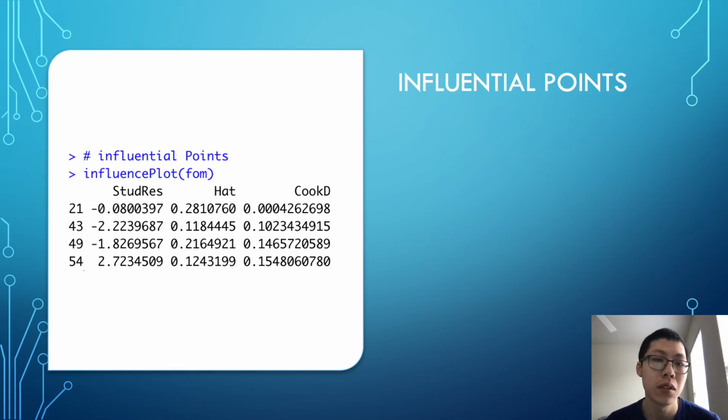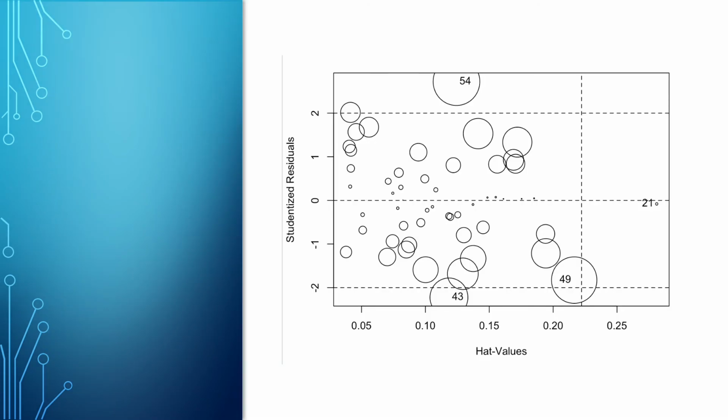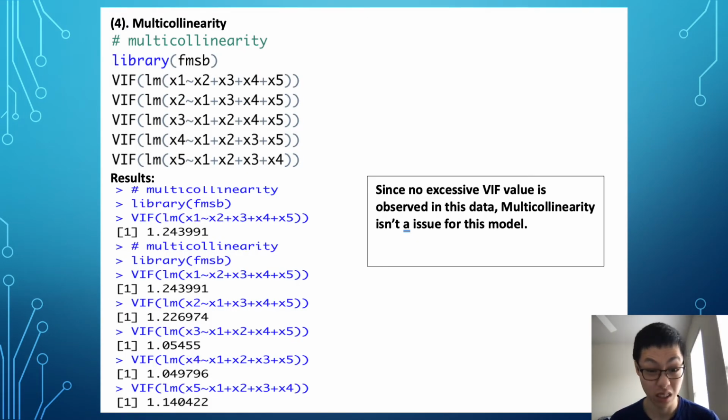For testing influential points, here I use the Cook's distance method. The results say that no critical influential point is observed.